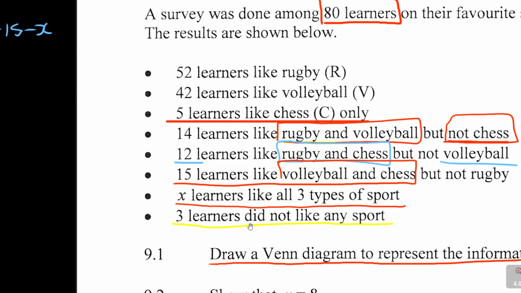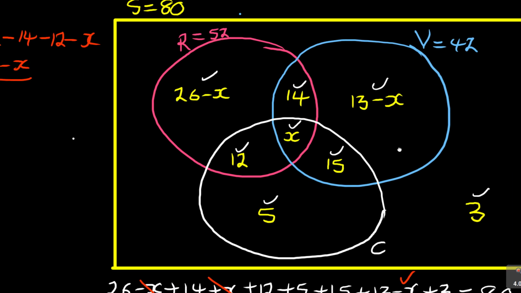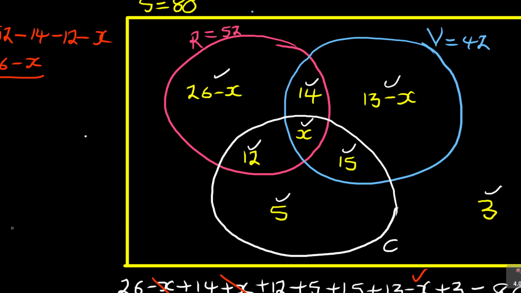They say 3 learners. Okay, x learners like all the 3 types, but rugby only is here. This is the rugby only. As I said, you take this part here and say rugby only, this part and that part.